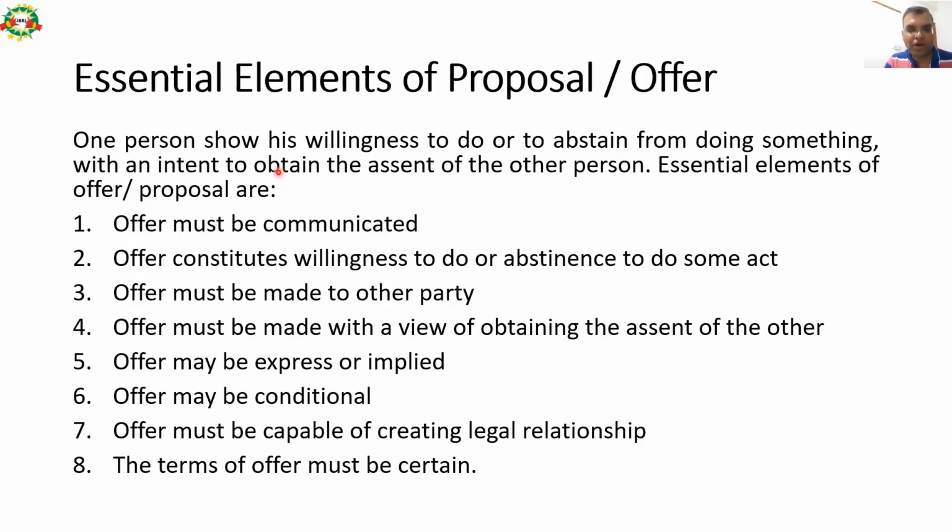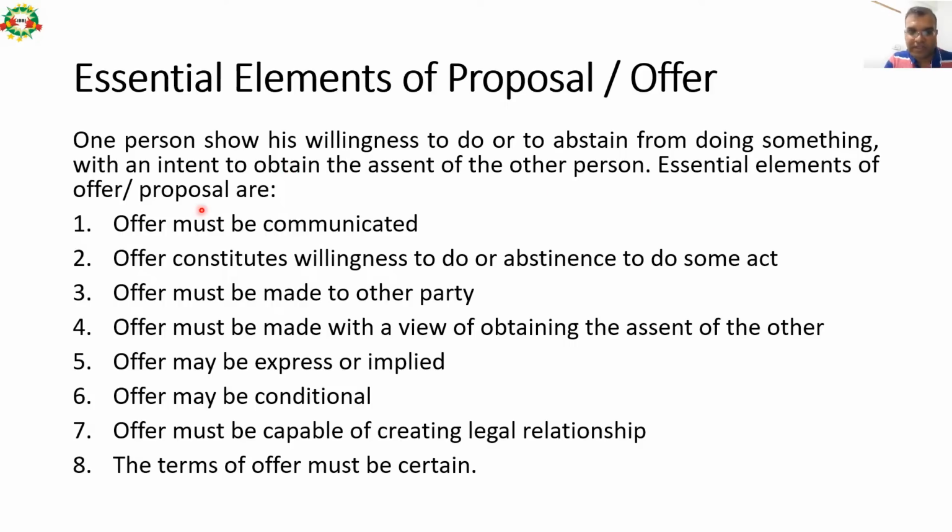Basically I tell you that I will do something for you and I seek your assent, your permission. On the contrary, I can also tell you that I will not do it for you, I will avoid doing it for you, and I seek permission for that. So a proposal can be of 2 types.